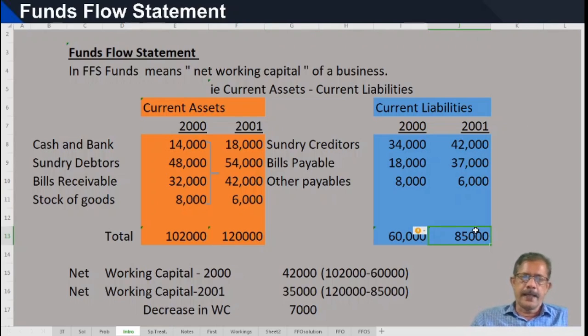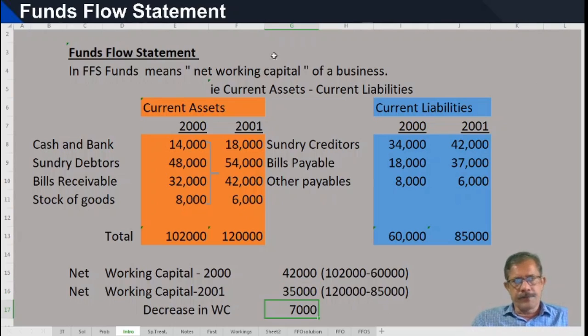So working capital in 2001 is 35,000. Working capital was 42,000 in year 2000, and in year 2001 it is only 35,000. So the working capital has decreased, and the decrease in working capital is 7,000 rupees.